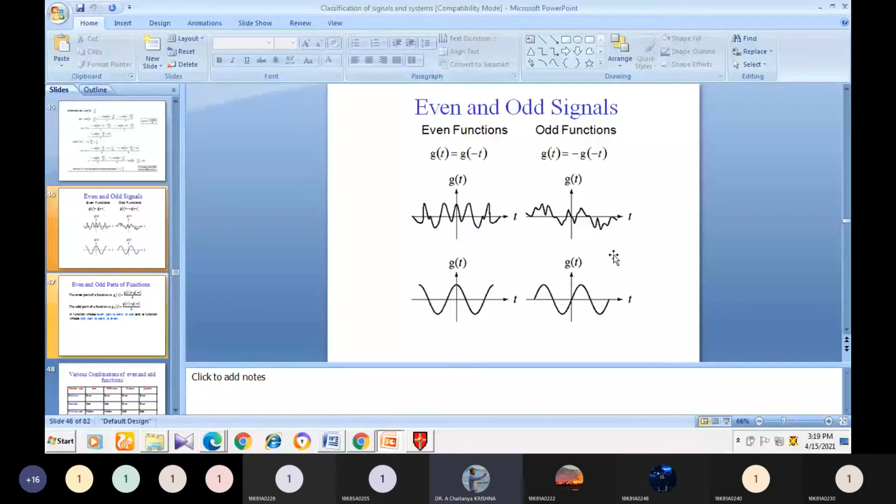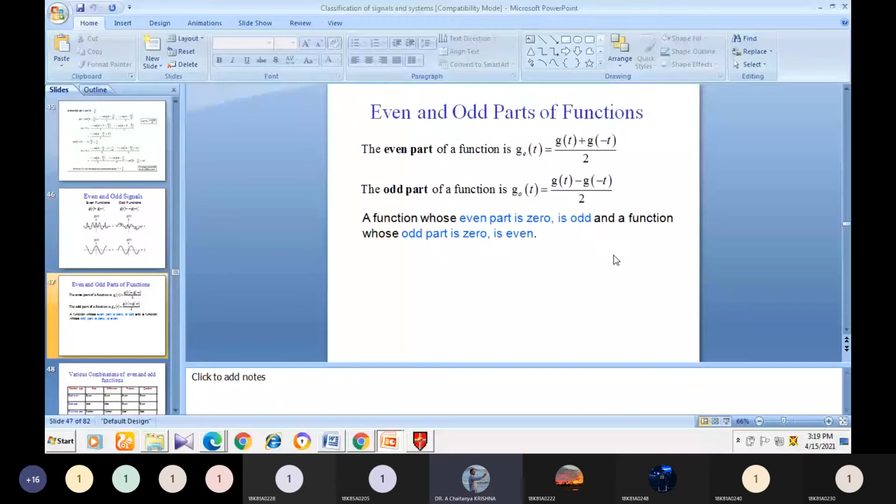This is an even function and odd function. In the last class, we discussed what the even part and the odd part are. Let us find the even part and odd part of a signal by using these two equations. We should know the input signal g of t.